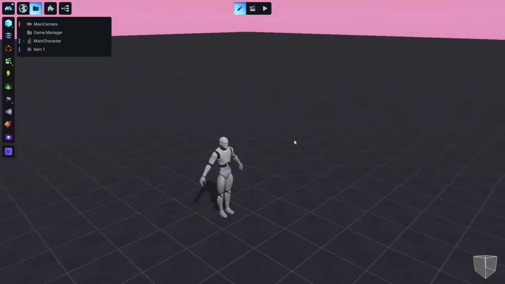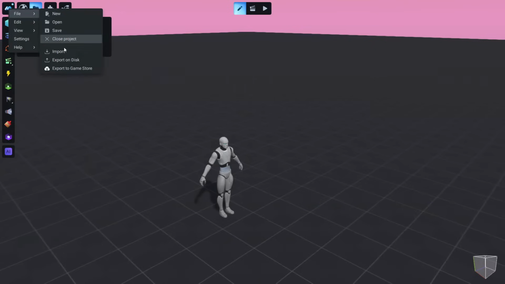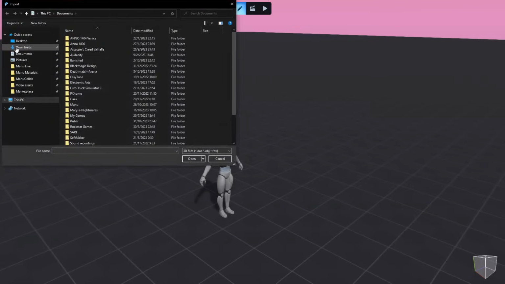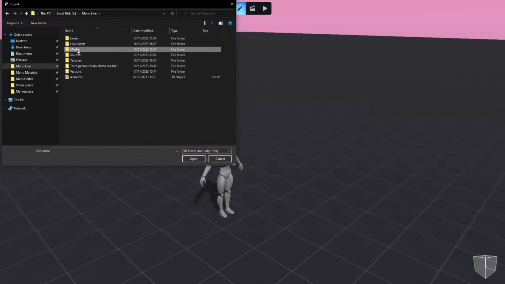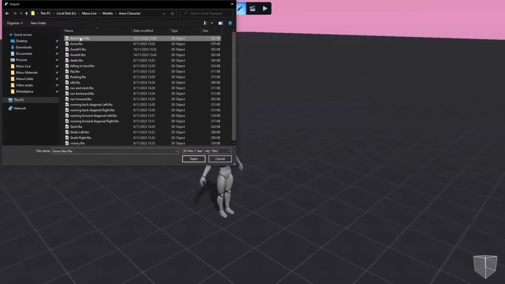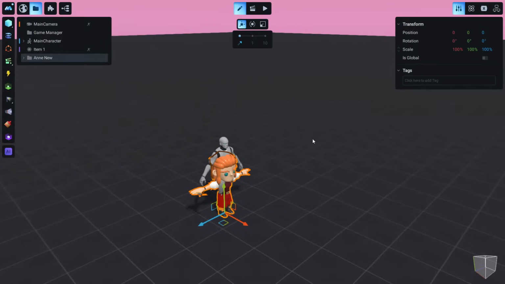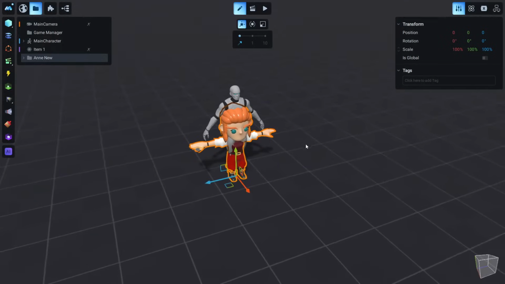First of all, importing a character is really simple, and is just like importing any other object. So we go to File, and we go to Import. Okay, and here we are going to import a different model, Annie. Hello chat, meet Annie. This is Annie, and right now is just a simple model. It's not a character.